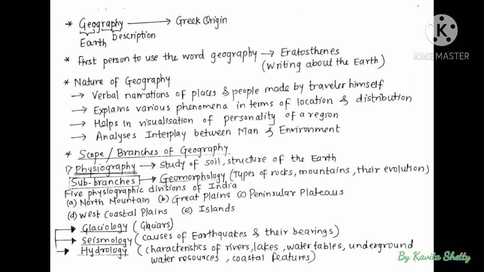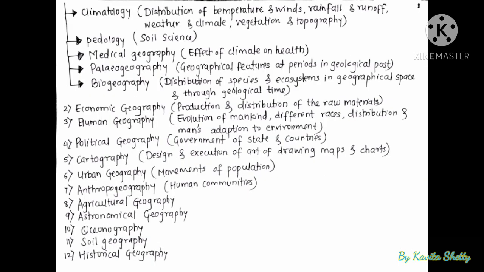Next is glaciology, which is a study of glaciers. Seismology means study of causes of earthquakes and their bearings. Next is hydrology, which is the study of characteristics of rivers, lakes, water tables, underground water resources, coastal features, etc. Next is climatology, meaning distribution of temperature and winds, rainfall and runoff, weather and climate, vegetation and topography.